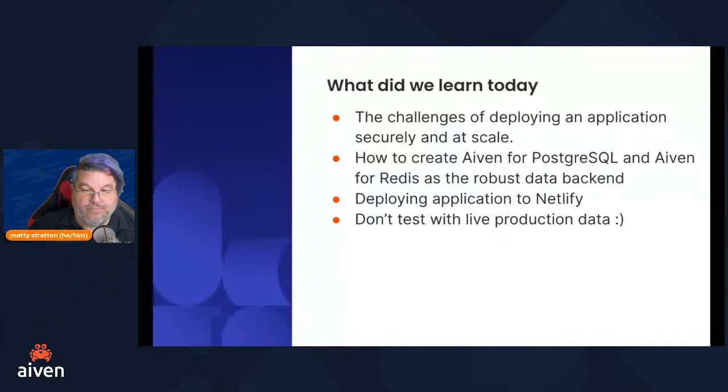So what did we learn today? We've shown some of the challenges when we're trying to deploy an application securely and at scale. We can't do this in that way if it's doing a lot of manual steps. We've learned how to create an Aiven for Postgres and an Aiven for Redis as our robust data backend. We've seen how to deploy our application in Netlify, and we've also learned to not test with live production data. Is kind of a thing.